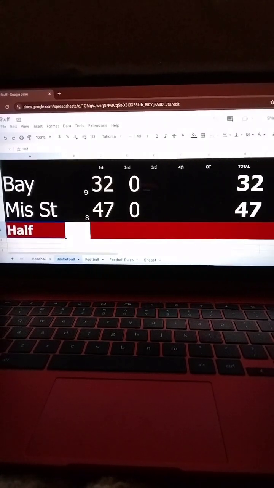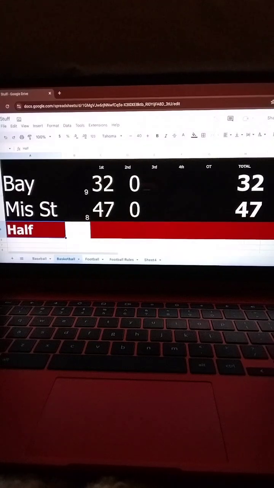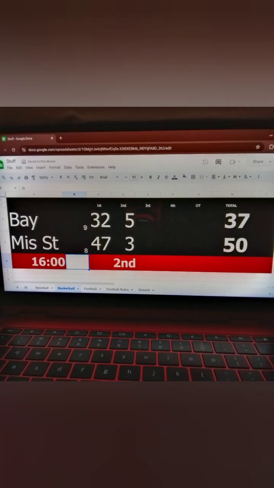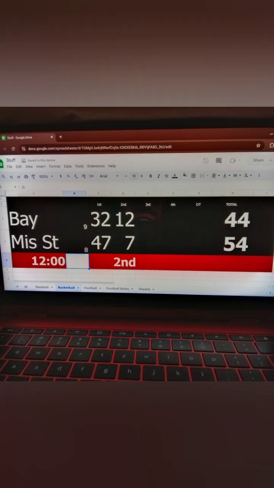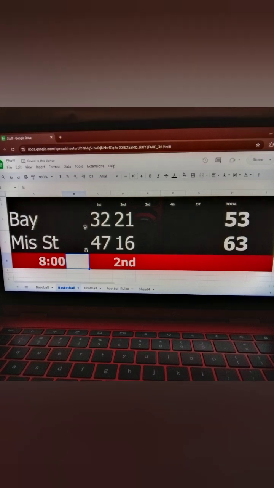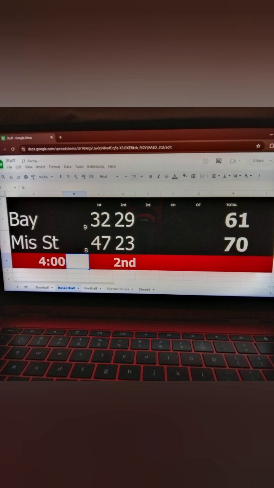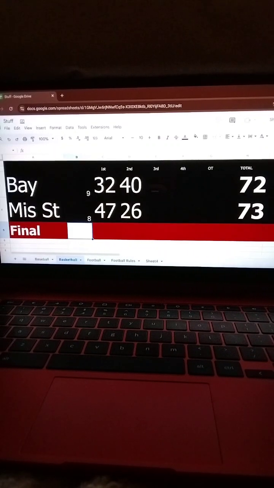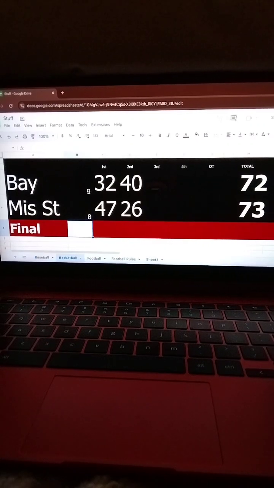Mississippi State with a comfortable 47-32 lead over Baylor. Well, Mississippi State withstands a furious comeback from Baylor in the last 4 minutes and holds them off 73-72. They will go on to face Duke in the second round.